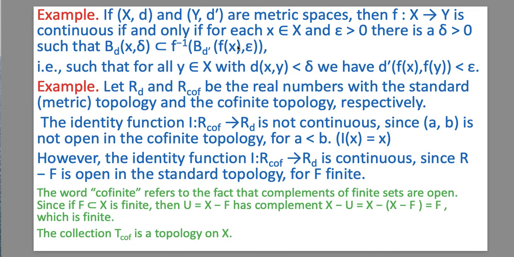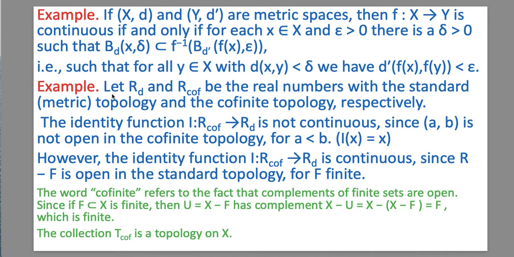That is, such that for all y belonging to X, d(x, y) is less than delta, and we have d'(f(x), f(y)) less than epsilon. This is by the definition of ball. So if the distance between two points is less than delta, then we have the distance between their images with respect to another metric d' less than epsilon.